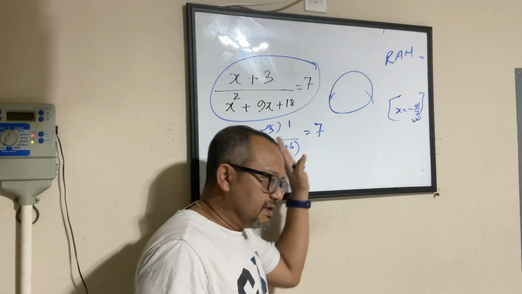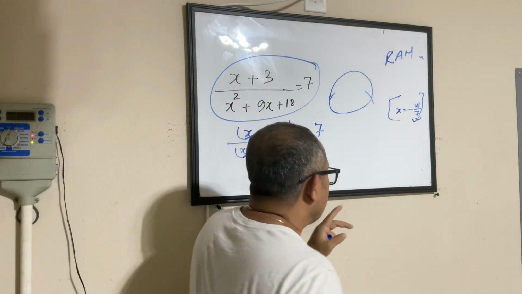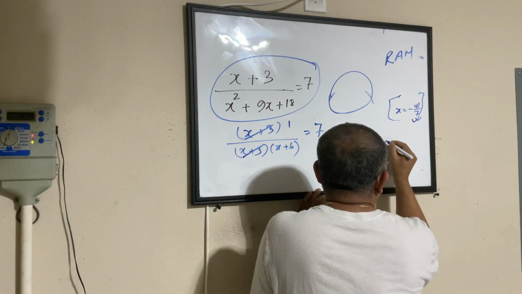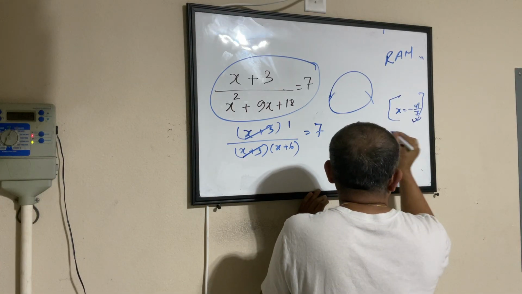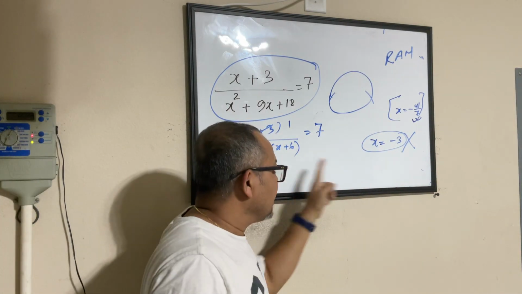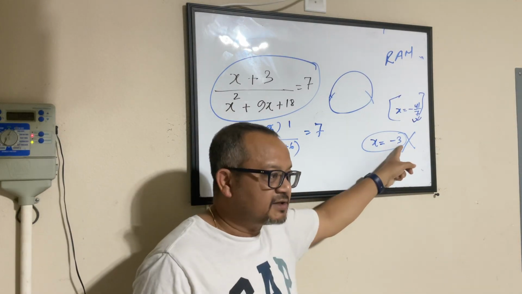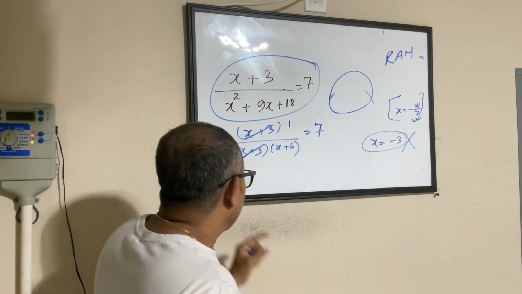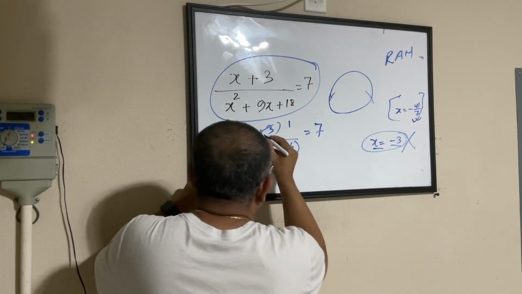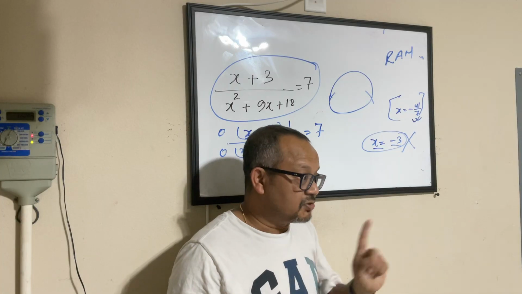So I have this expression right now. One thing is very evident, that if you ever come across a situation which says x equal to minus 3, you want to outrightly reject that option. I mean, that is not our answer right now. We have not derived that as an answer. But here, by looking at this expression, if ever x equals minus 3, then this will become 0, this will become 0, this will be an undefined state. That you don't want to get into.